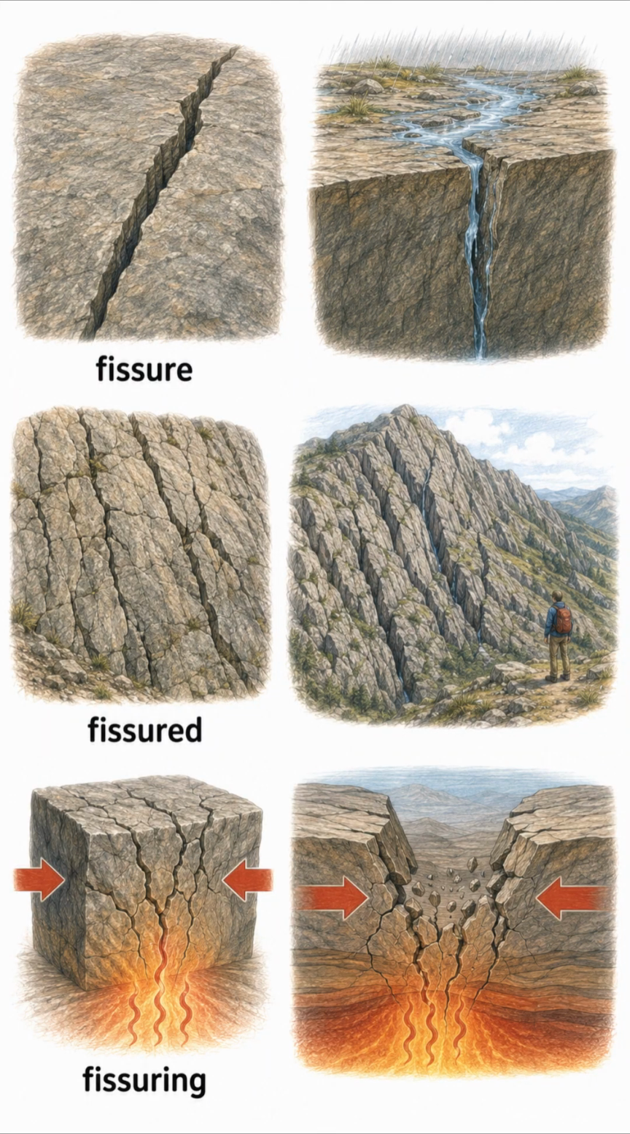Fissure. A long, narrow crack in a surface. Water entered through a fissure in the rock. Fissured. Having long, narrow cracks. The mountain had a deeply fissured surface. Fissuring. The process of developing cracks. Heat and pressure caused fissuring in the rock.